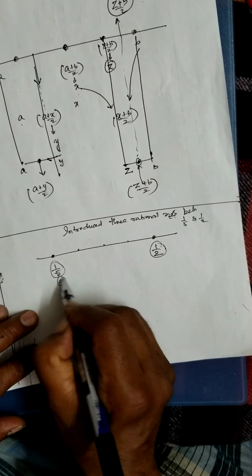Therefore, what is this value? This value is 7 by 10 divided by 2. That means half of 7 by 10, that is 7 by 20. Therefore, this number is 7 by 20. Okay, I have introduced one value.